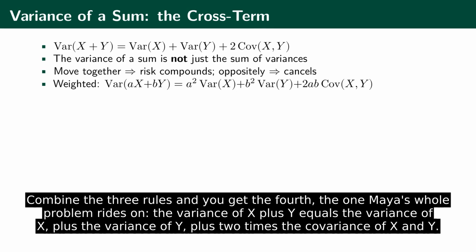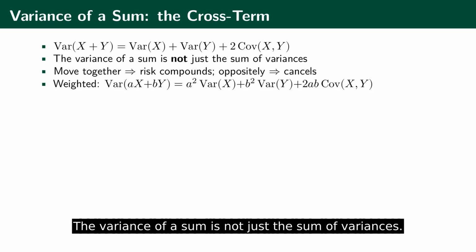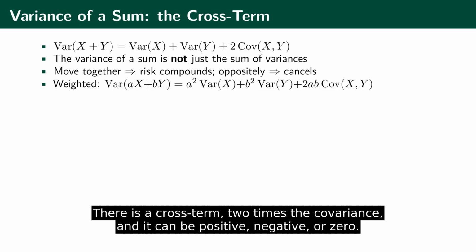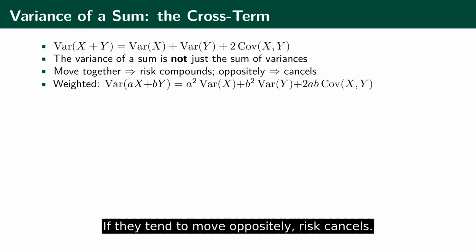The variance of X plus Y equals the variance of X plus the variance of Y plus 2 times the covariance of X and Y. That deserves a slow look. The variance of a sum is not just the sum of variances. There is a cross term, 2 times the covariance, and it can be positive, negative, or 0. If the two variables tend to move together, risk compounds. If they tend to move oppositely, risk cancels.